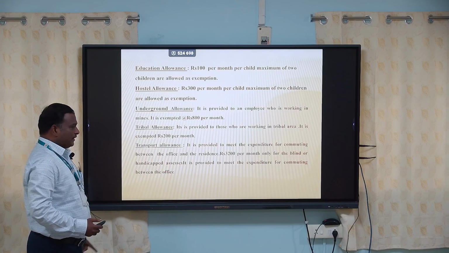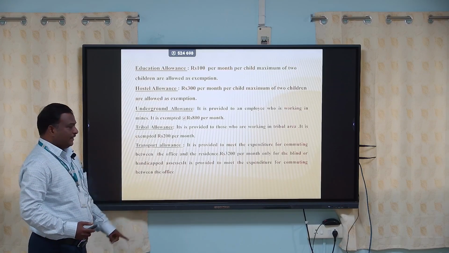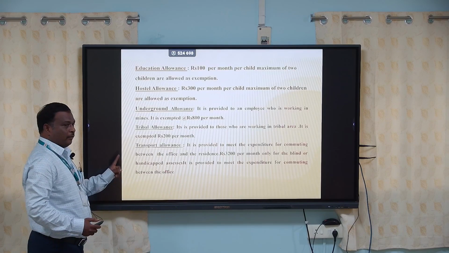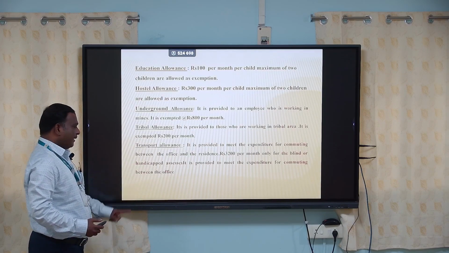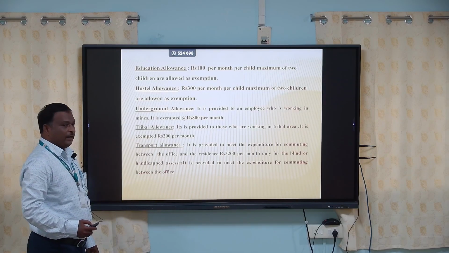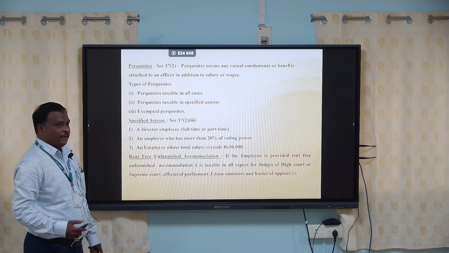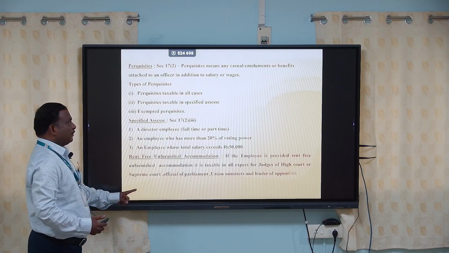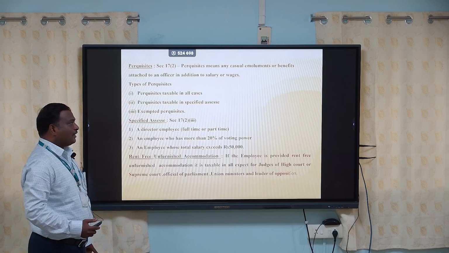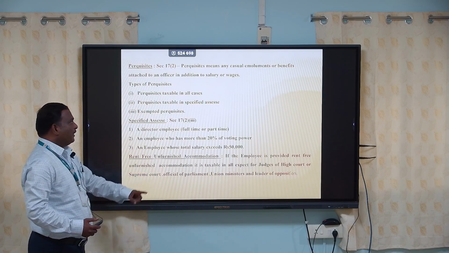Next one, transport allowance. It is provided to meet the expenditure for commuting between the office and the residence. Rupees 3,200 per month is considered only for the employee who is blind or handicapped. Next one, perquisites. Perquisites come under Section 17 subsection 2. Perquisites are also called perks. Perquisites means any casual emoluments or benefit attached to an office in addition to the salary or wages.